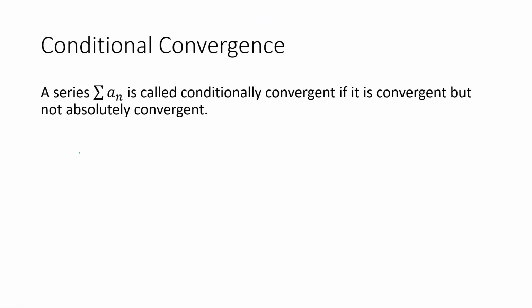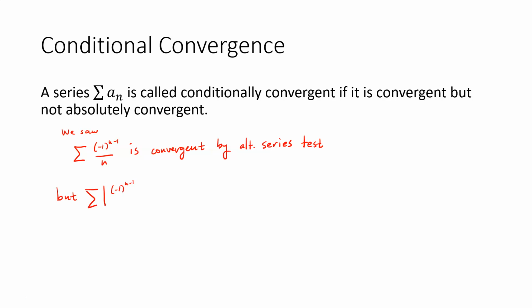We saw an example of exactly this in the previous slide, where the series (-1)^(n-1) over n is convergent by the alternating series test, but because when I took the absolute values of it, we got a divergent series, we know that it's not absolutely convergent, and therefore it's conditionally convergent.